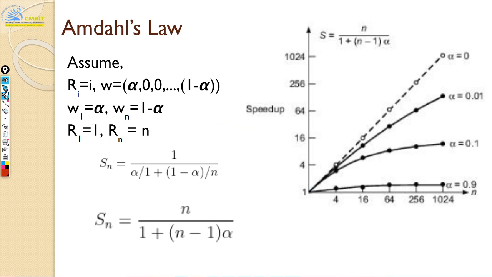So what is this graph saying here? This is alpha equals 0. Alpha is nothing but the proportion of your sequential part, correct? If it is 0, then you get the ideal condition where your speedup is the same as your number of processors. So here if you have 4 processors, your speedup is also 4. I asked Usha that question, right? So it is always lesser than 4, only in the ideal case. When you have a completely parallel program which is independent and doesn't have dependency, all the stars aligned, then you get this ideal 45-degree line.